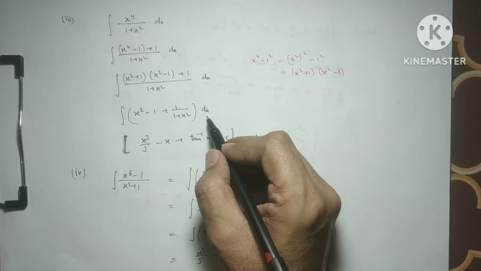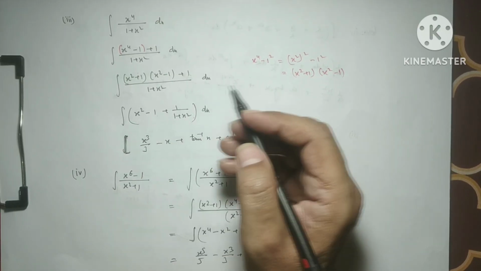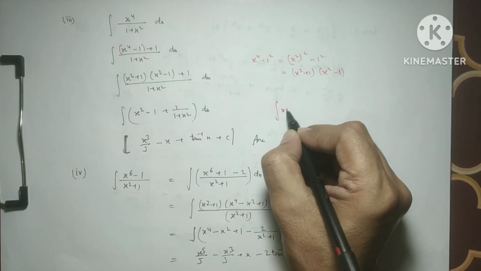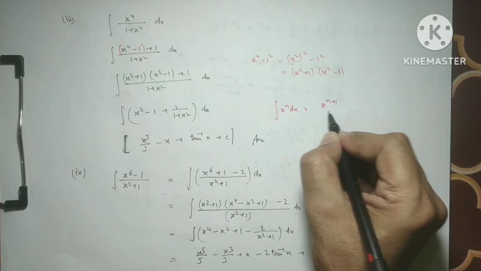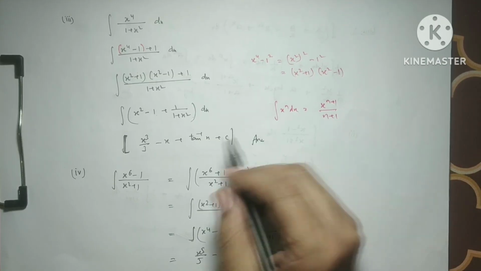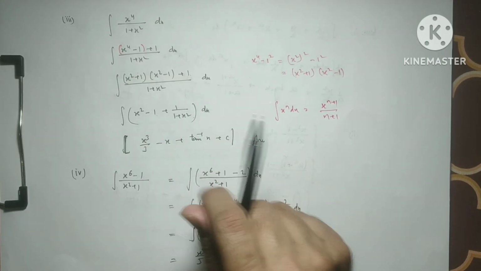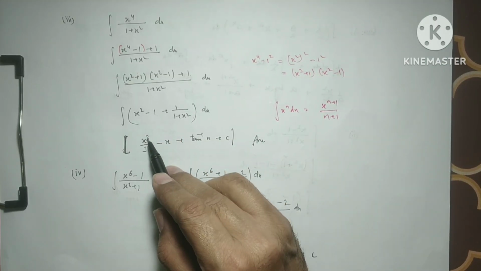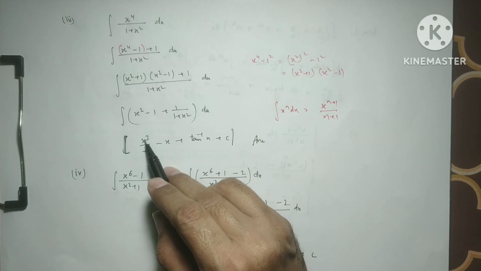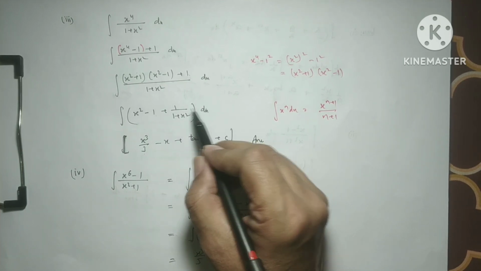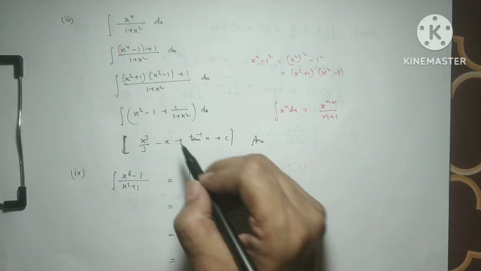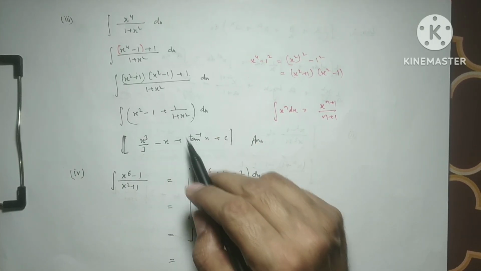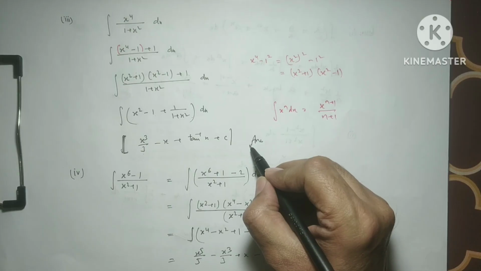So when we integrate x square using the formula of x to the power n dx is x to the power n plus 1 over n plus 1, n is 2 right now. On adding 1 it becomes x cube, and the same 3, x cube by 3, and the integration of dx, or you can say 1, or x to the power 0, we get x, and this is the formula of tan inverse x. So this is the answer.